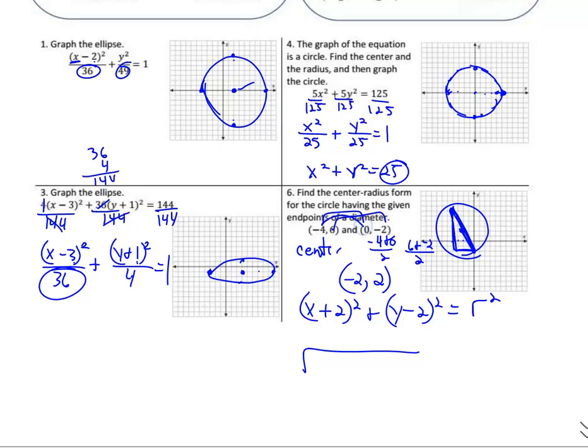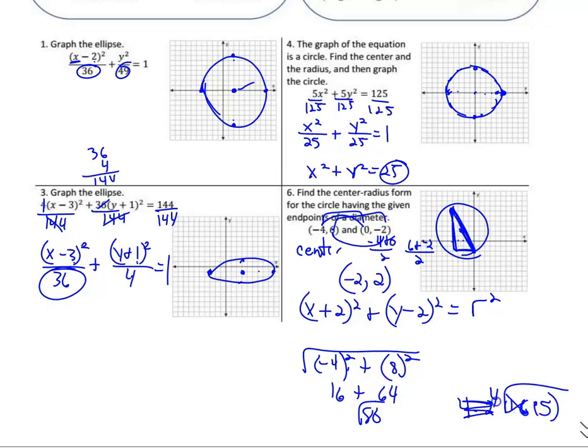Distance formula says take -4 minus 0, which is -4, you square it, plus 6 minus -2. 6 minus -2 is 6 plus 2 is 8, and square it. You take the difference between those two, and that's 16 plus 64, which is 80. So the diameter is square root of 80, which is 16 times 5, and we know the square root of 16 is 4. So 4 square root of 5 is the diameter.